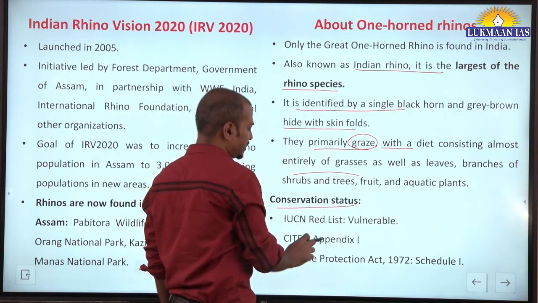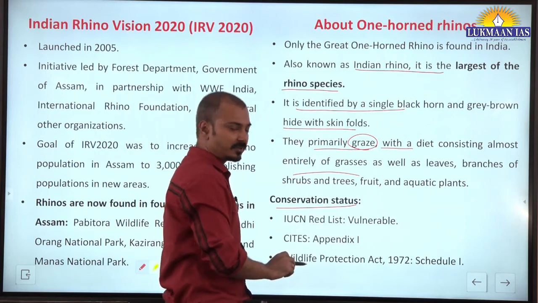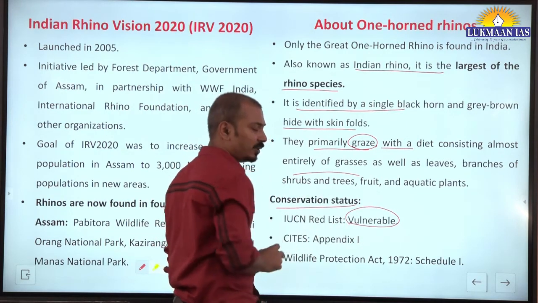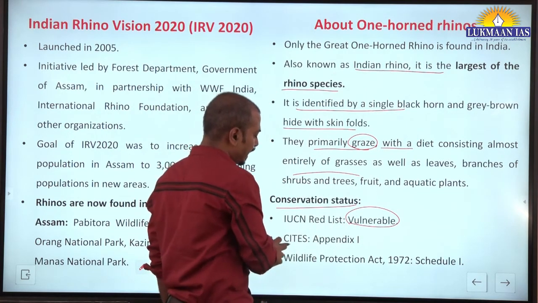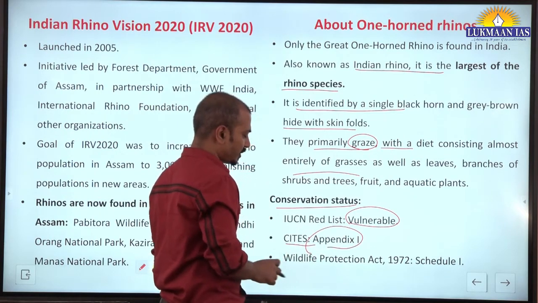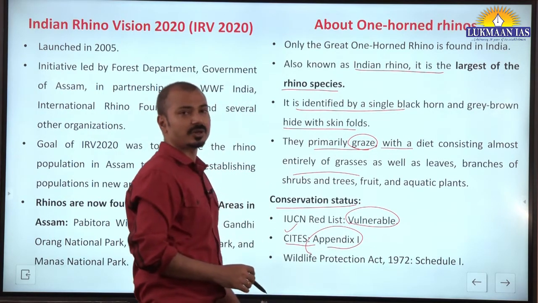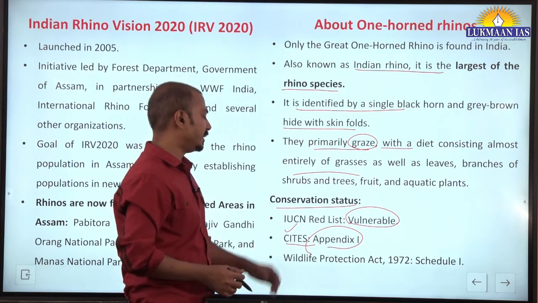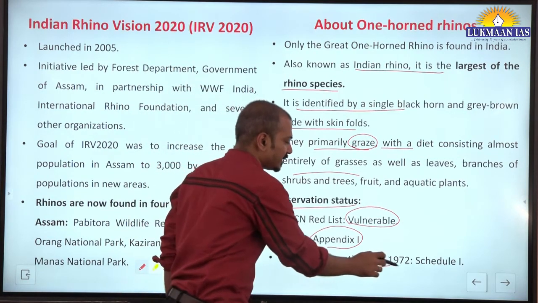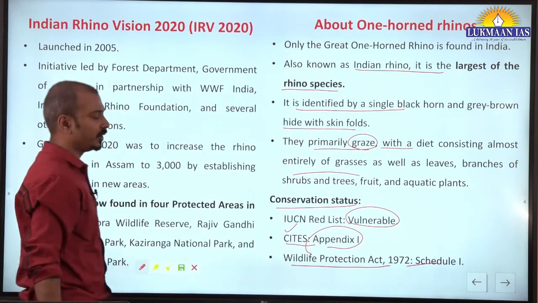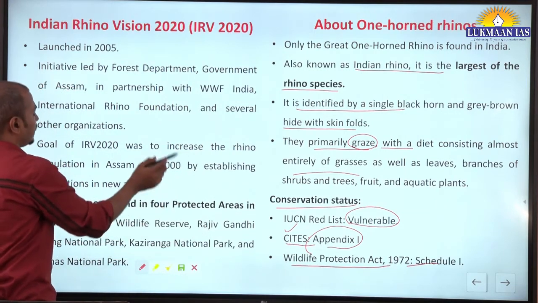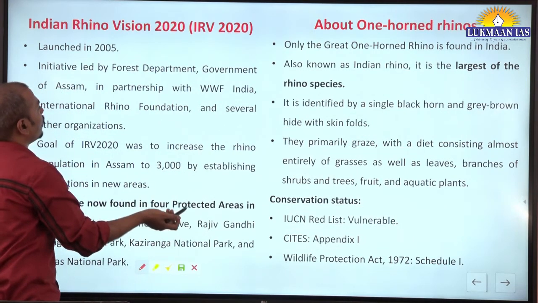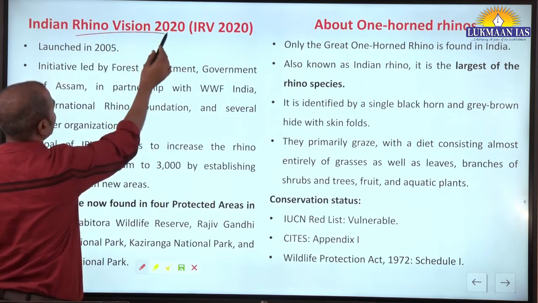And conservation status, this is important for our examination. Vulnerable species, IUCN Red List. CITES, Appendix 1, highest protection. What is CITES? Convention on International Trade in Endangered Species. And Wildlife Protection Act, first schedule, Schedule 1. Okay, now there is one program of the government, Indian Rhino Vision 2020.